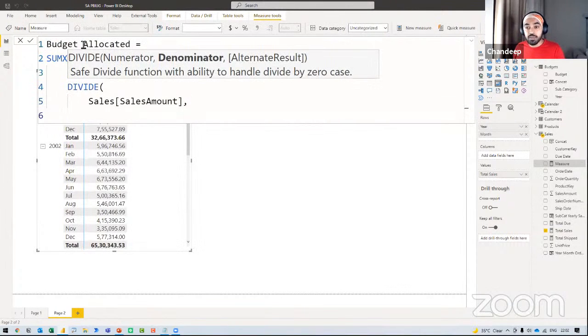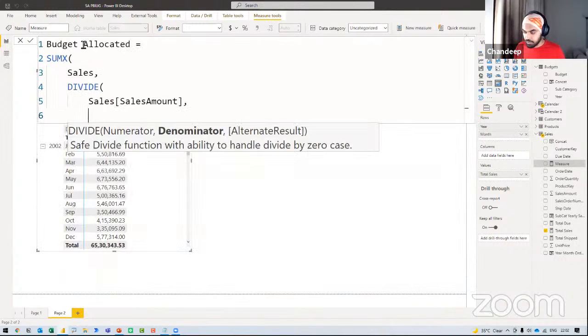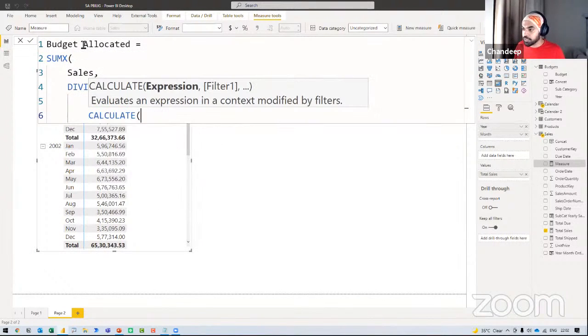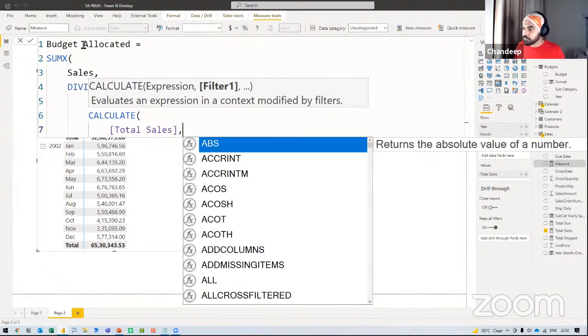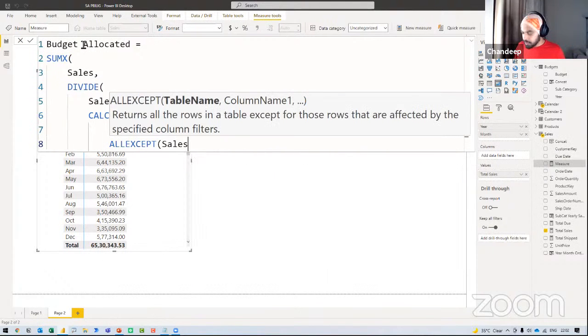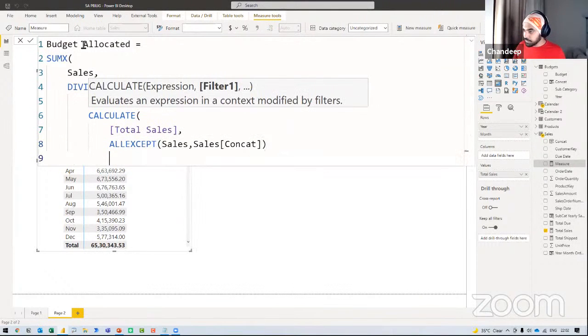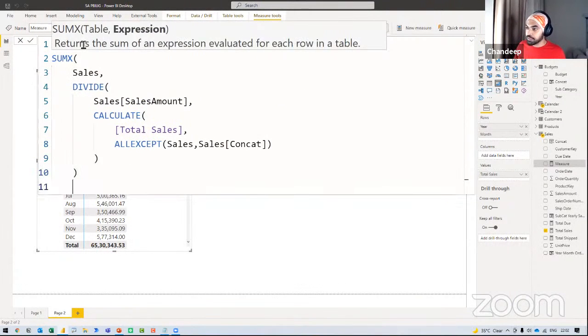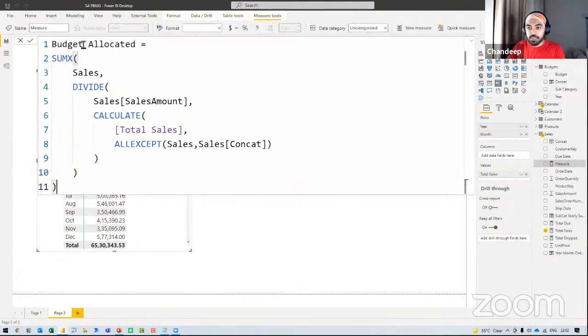The denominator is nothing but the same calculate function that I wrote in the sales table, which I did not appreciate that much. So I can just do that particular calculation right here, which is nothing but calculate total sales, not total due, but total sales, except the sales and the concat, and close the bracket, and close the bracket, and close the bracket. This gives me the percentage, just the percentage.